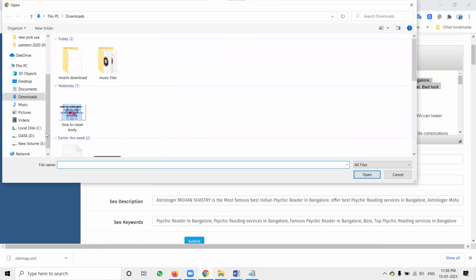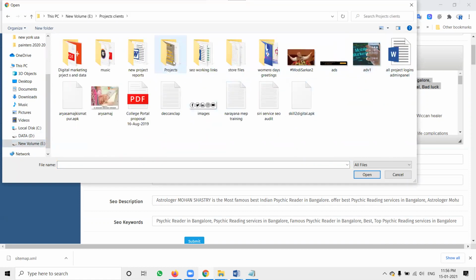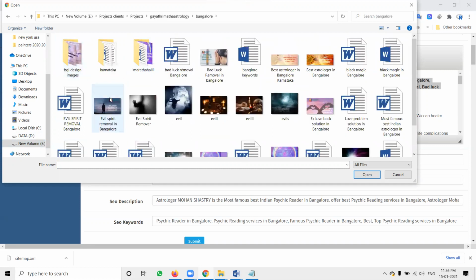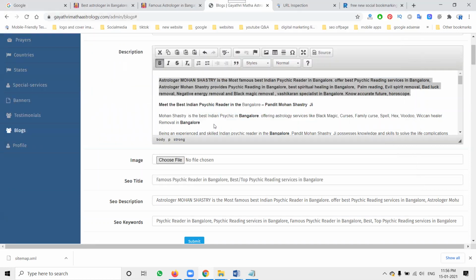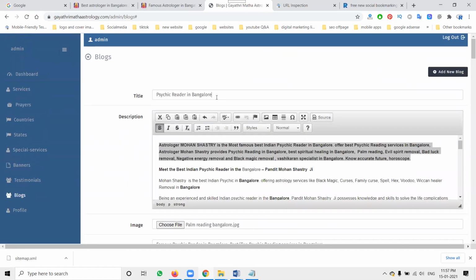Upload the image where the image is, go to the image format. Nowadays, email preparation is also more important. This is compulsory and important. So the structure I'm creating is physician reader in Bangalore.